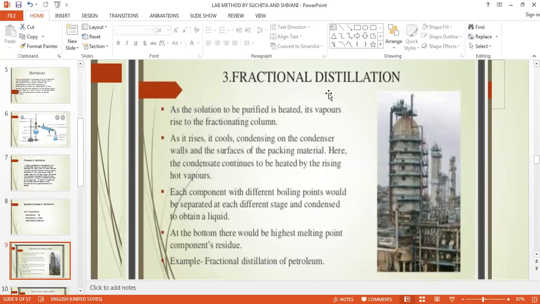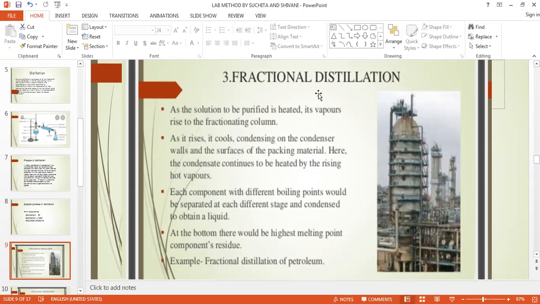This is the important point: fractional means fraction में, so जो दो liquid एक साथ mix हुए हैं जिसके boiling point nearly close है, so ये दो liquid are separated with the help of fractional distillation. The components of a mixture of liquids having somewhat close boiling points. This is again a different important point.